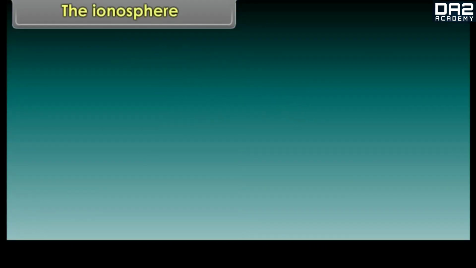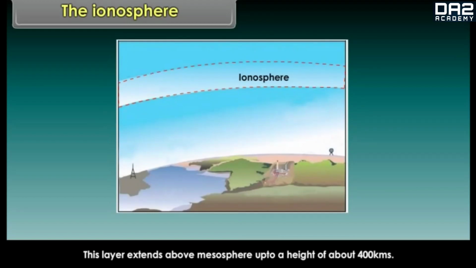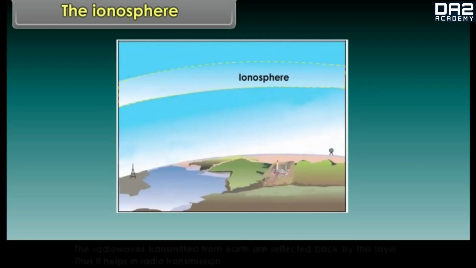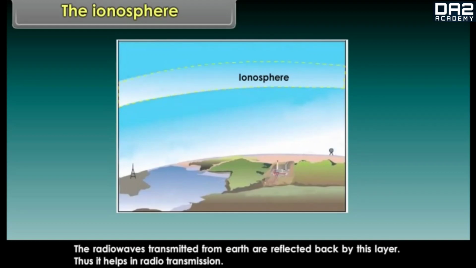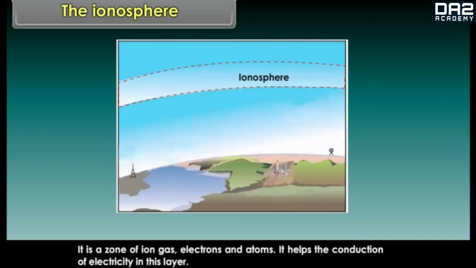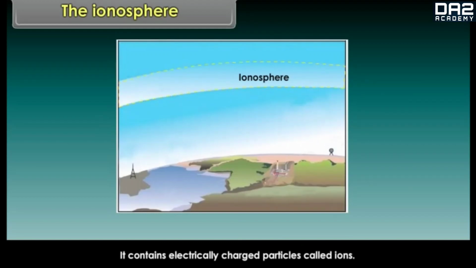The ionosphere. This layer extends above the mesosphere up to a height of about 400 kilometers. The radio waves transmitted from Earth are reflected back by this layer. Thus, it helps in radio transmission. It is a zone of ion gas, electrons and atoms. It helps the conduction of electricity in this layer. It contains electrically charged particles called ions.